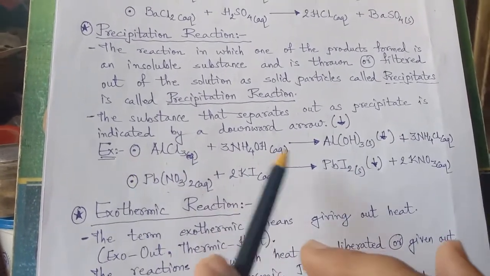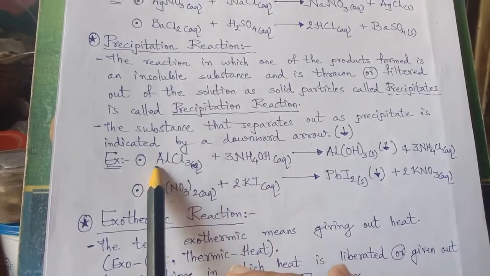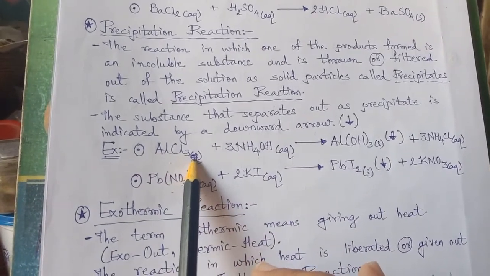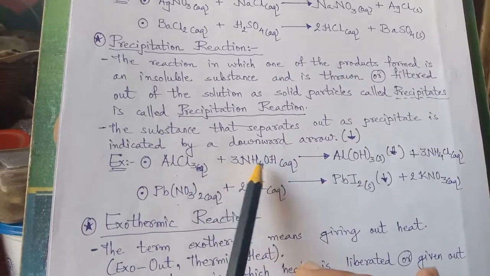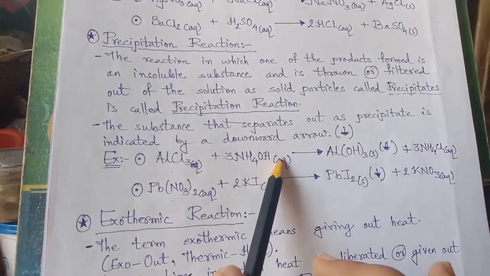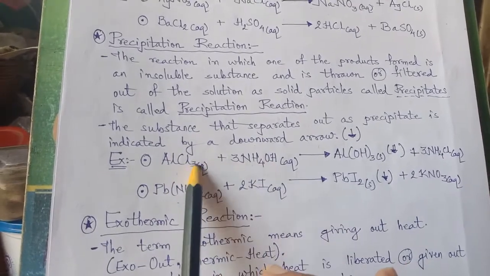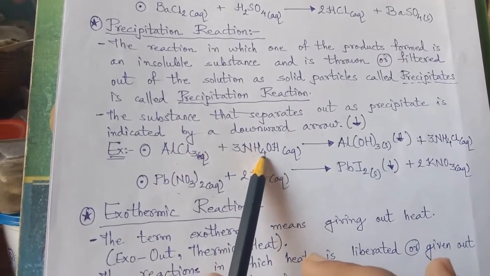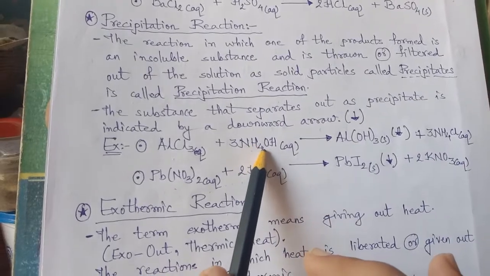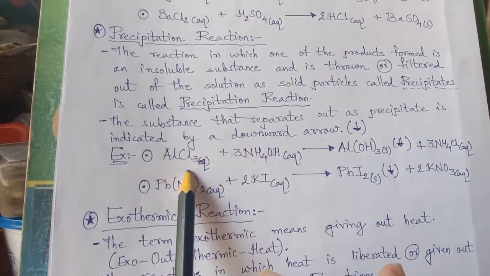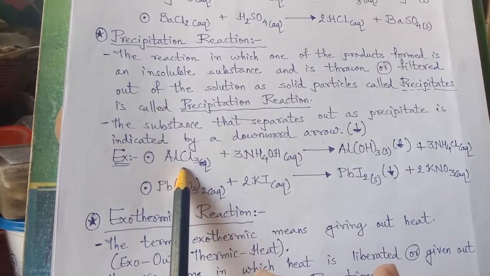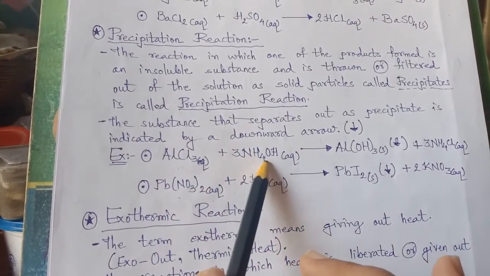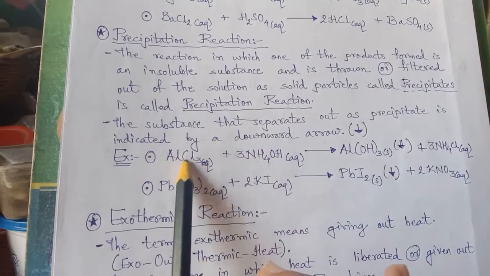Here is an example: aluminium chloride AlCl3 aqueous reacts with ammonium hydroxide NH4OH. These are the reactants. What happened over here? OH and Cl are displacing. Cl is displaced from aluminium chloride to ammonia, and hydroxide from ammonia is displaced to aluminium.